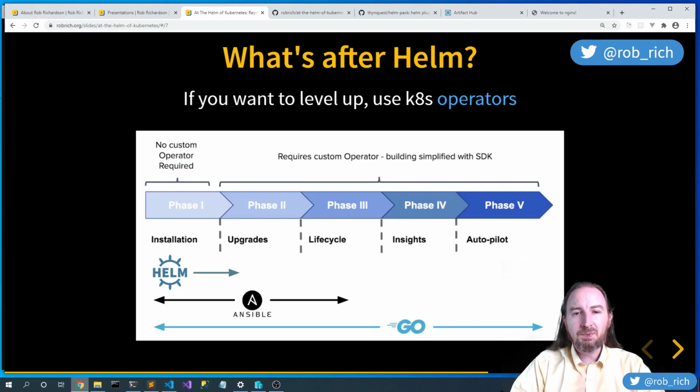If you use Ansible, you can get a little bit further, but really to get the power of Kubernetes operators, you need to write them in Go. And, well, it's pretty involved. So the beauty of Helm is it's a lot easier to get started and a lot easier to configure. And you can scaffold any YAML file, not just Kubernetes YAML files. If you want to take more control over that post-install experience, a Kubernetes operator is a really good choice.